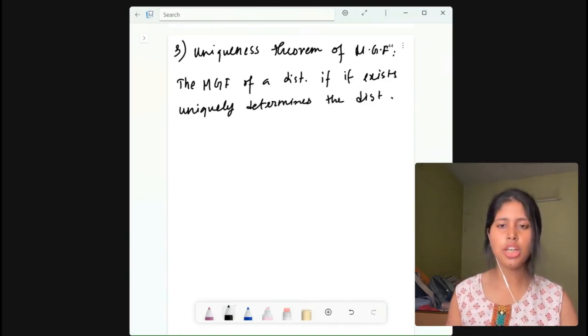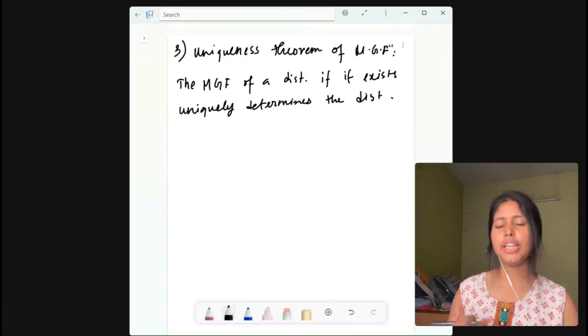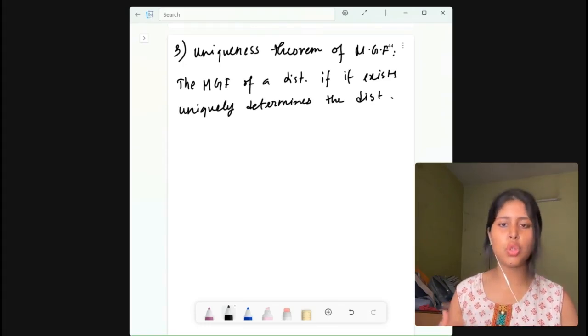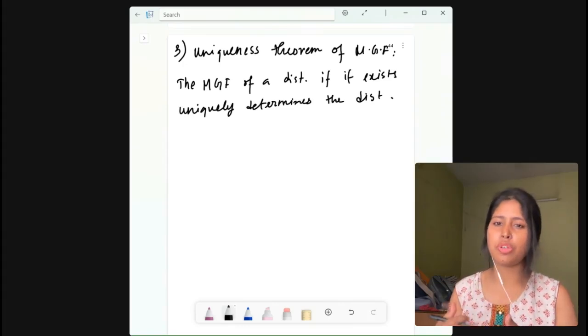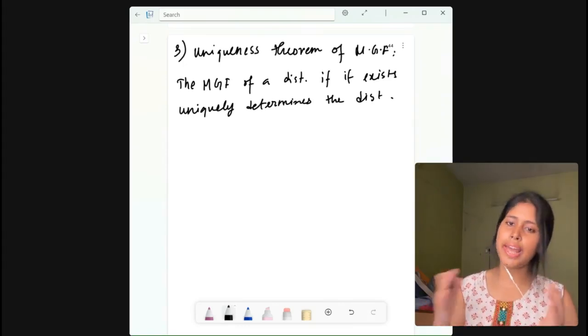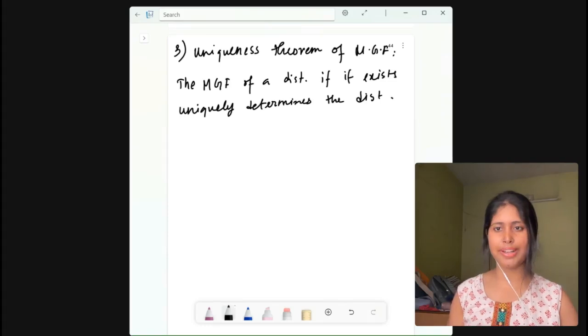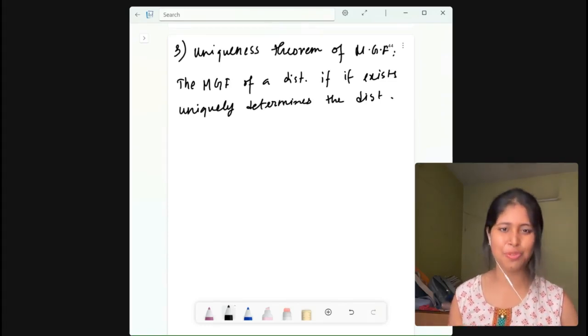So basically, what I am saying is that if we know the MGF of some random variable X and it matches the MGF of a known distribution, then X must follow that distribution.